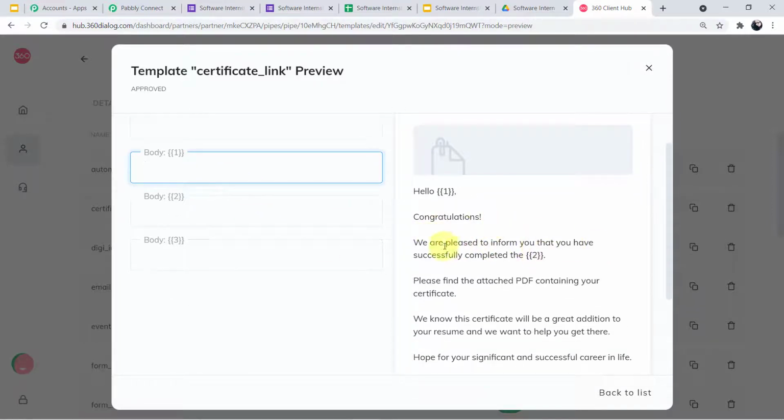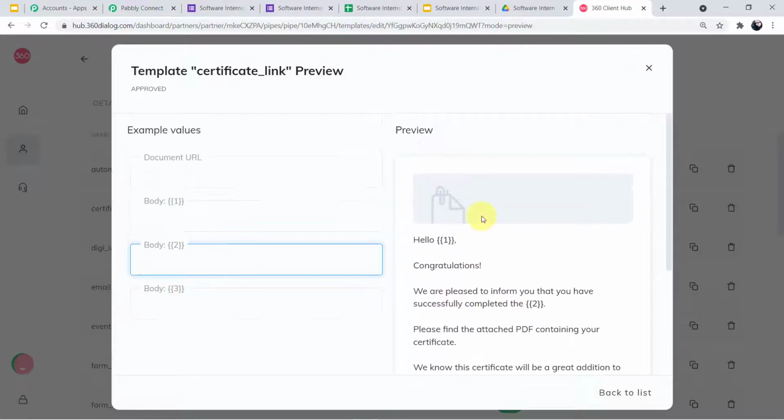In the next part, we are pleased to inform you that you have successfully completed the software internship program. If I enter the software program here, it will automatically change. Okay, so this is just an example to show you guys.